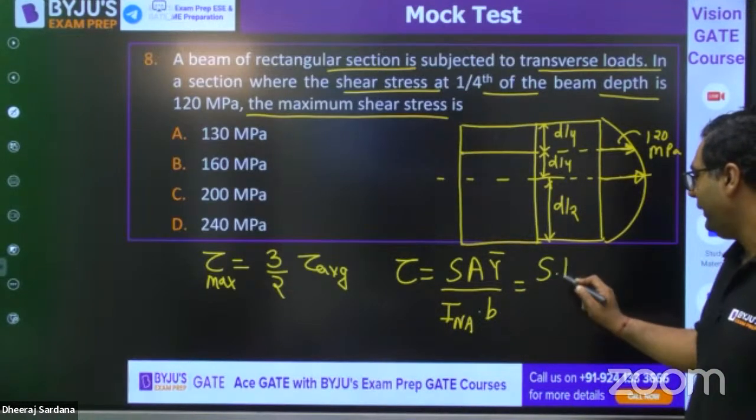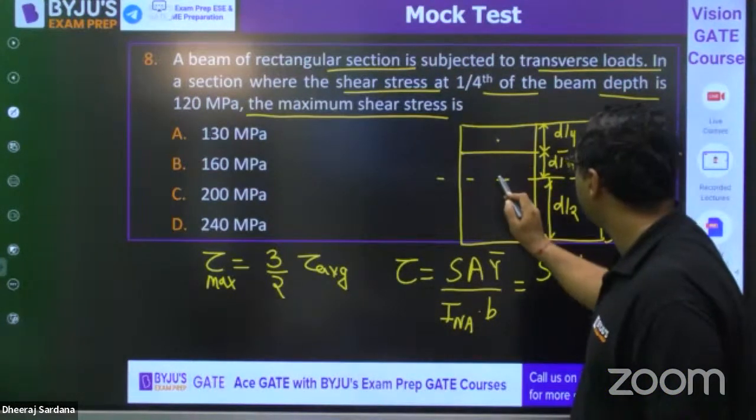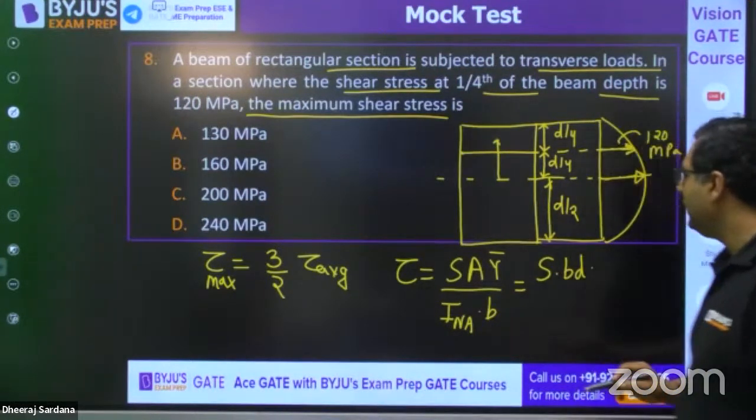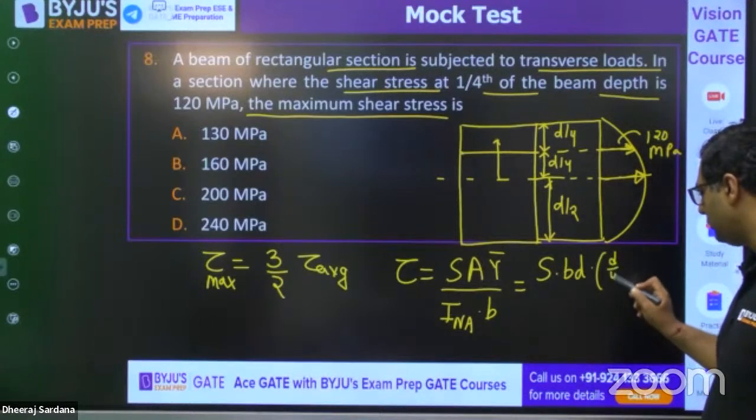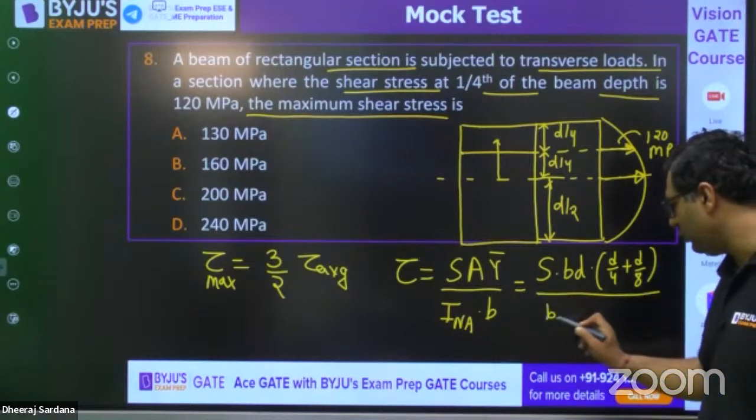S A is B D. What is Y bar? D by 4 plus D by 8. I N A is B D cube by 12